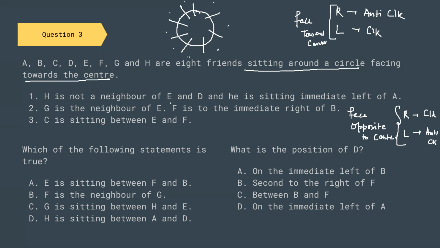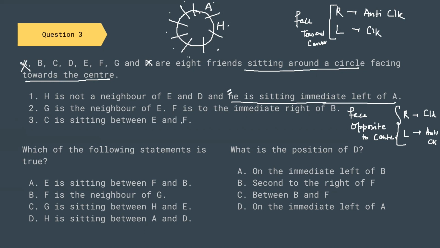H is not the neighbor of E and D, and he is sitting immediate to the left of A. So I can place A here, and H is left of A. Facing towards the center, left is clockwise, so here it will be H. So we have put H and A. Now we have exhausted this information. Now, G is the neighbor of E. F is immediate right of D.